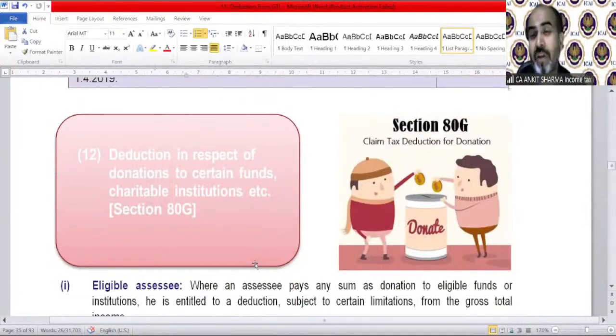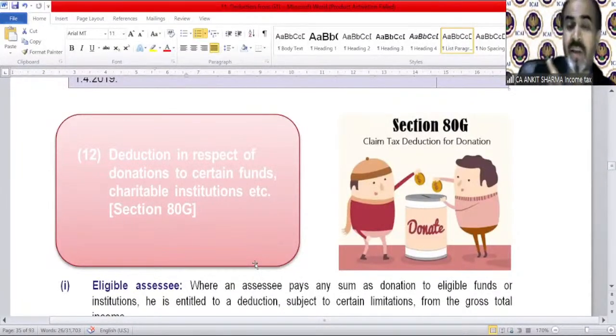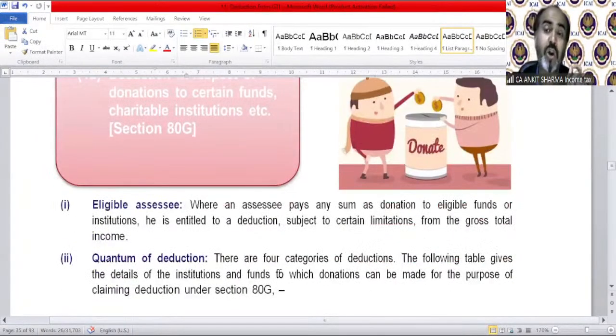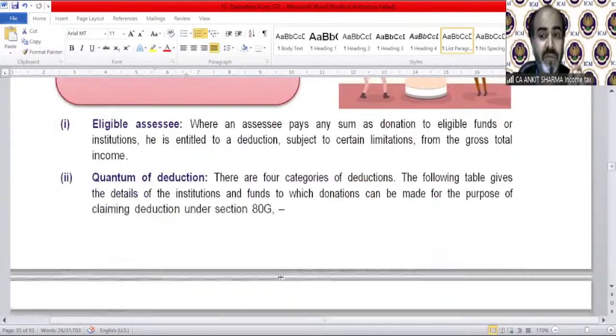80G, I have told you there are 4 kinds of funds you can pay: the 100% fixed, then 50% fixed, then 100% variable, and then 50% variable. And there are certain funds, like we know 50% fixed has 4 funds, then we have 2-3 funds in 100% variable, and then 50% variable has some funds. The balance will fall in the category of 100% fixed. Donation should not be in kind, it should be other than in kind, of course.